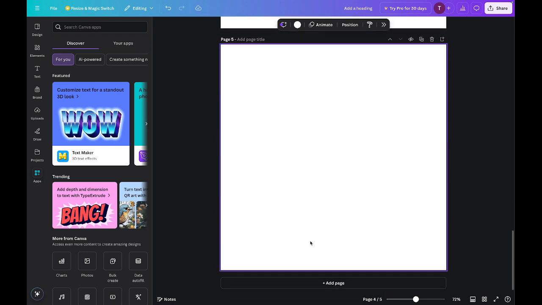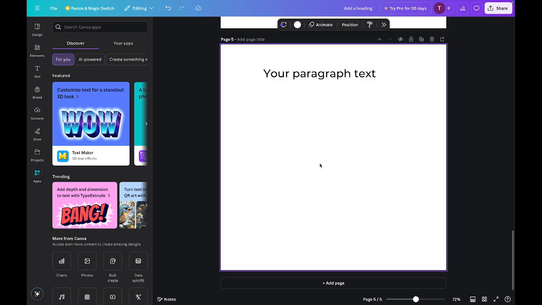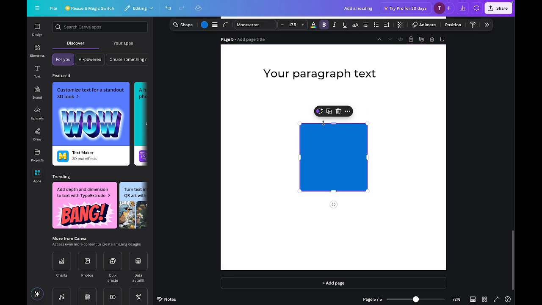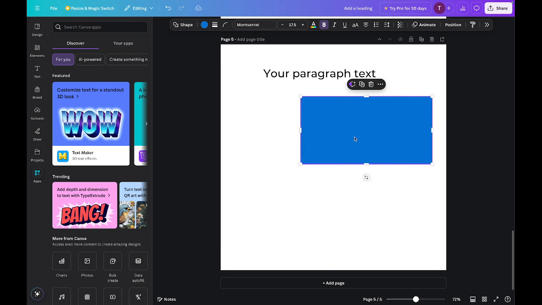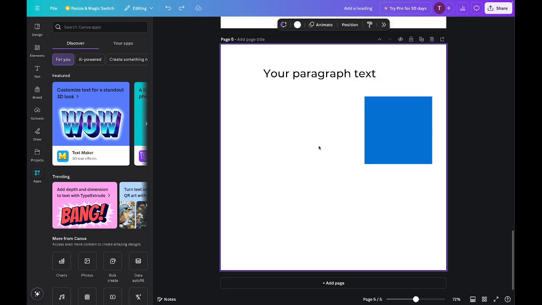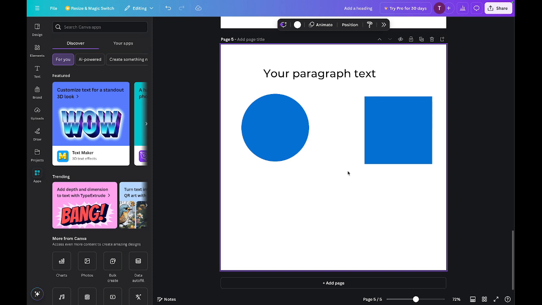I'd like to show you just a few shortcuts that will help you. If you want to get text into your work area, press T. The T gets your text box into your work area. If you want to get a shape like a square, you can press the R, which starts with the square, then you can move it into rectangle. If you remember R for rectangle, rectangle is close to square, you press R. If you want a circle, you can press a C. If you want a line, press L.